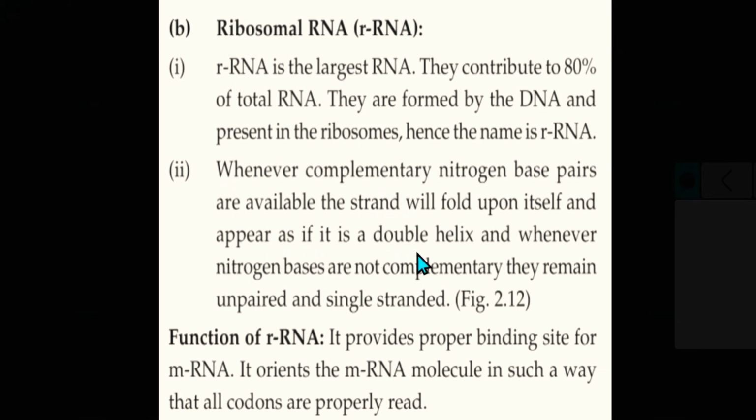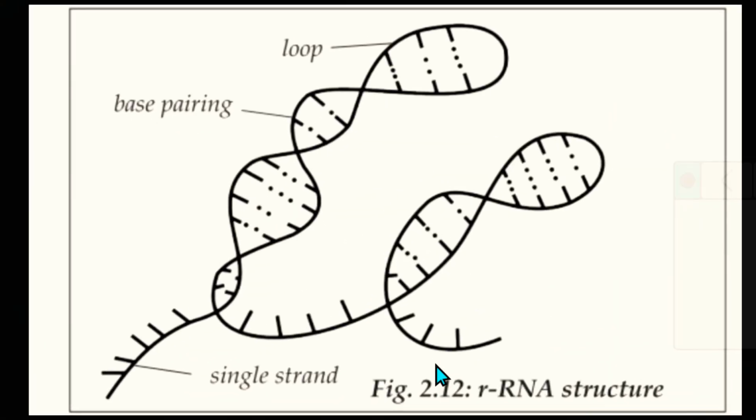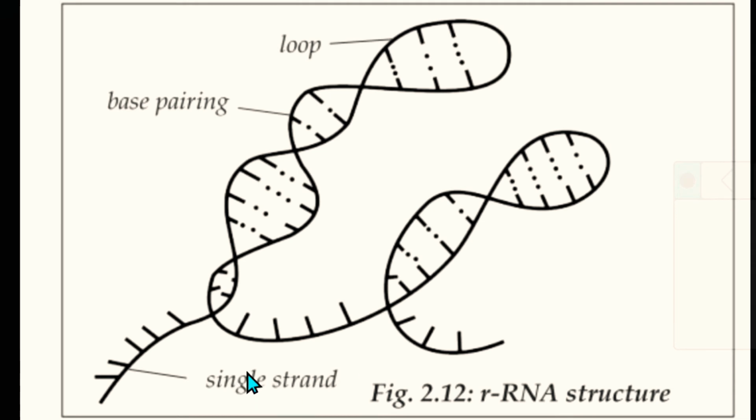Function 1 of rRNA: it provides a proper binding site for mRNA, and it orients the mRNA molecule in such a way that all codons are properly read. For reading the codons, it is very important. Orientation of the mRNA molecule takes place, and codons are read properly. It is the single-stranded rRNA.